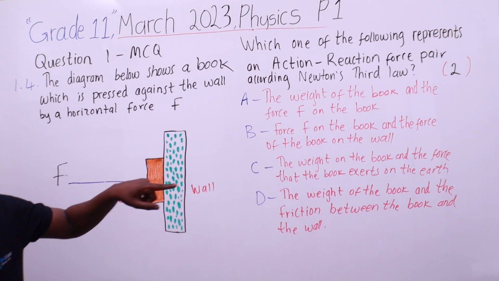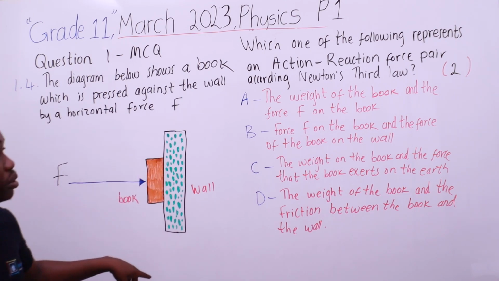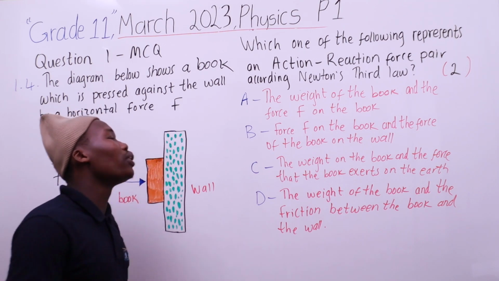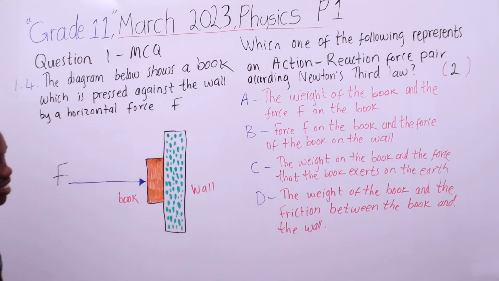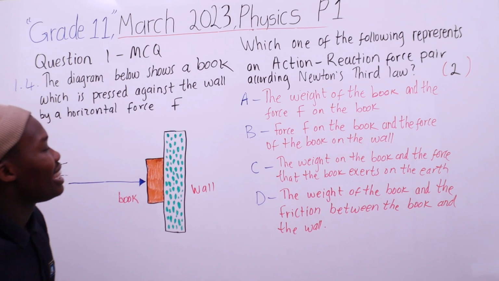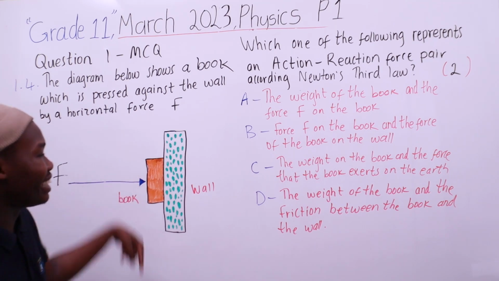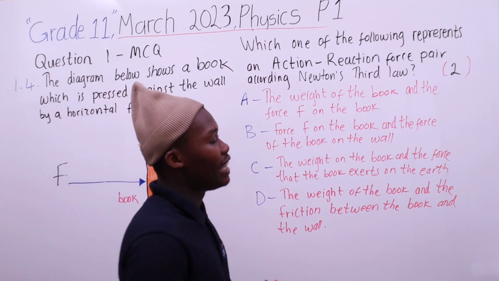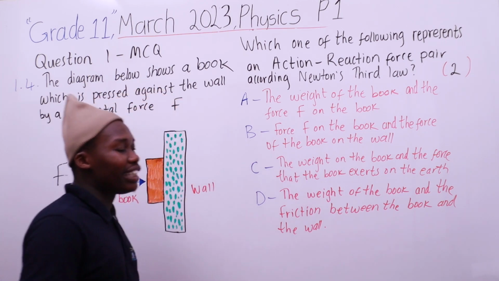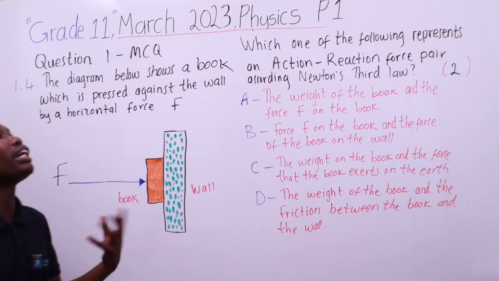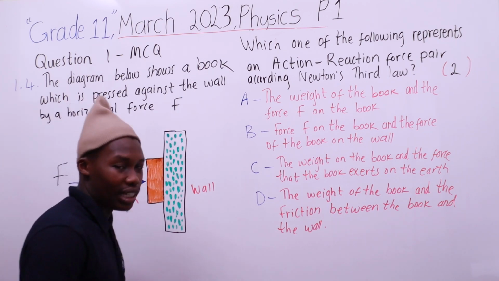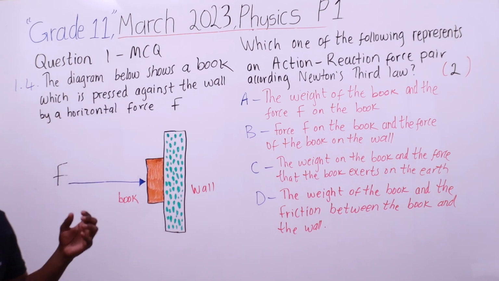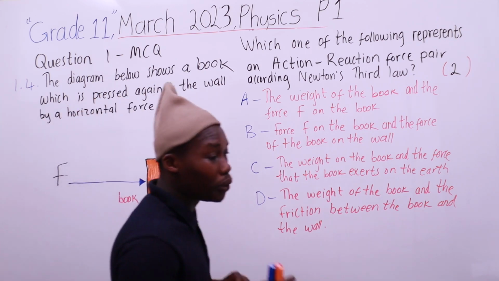You see the weight of the book, and the force that the book exerts on the earth. There's a difference between the earth exerting a force on the book and the book exerting a force on the earth. One comes from the earth and one comes from the book.